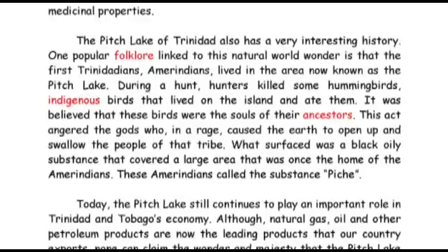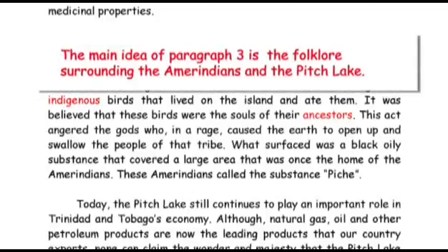What was it about? We see it talks about the native Amerindians who lived in the area known as the Pitch Lake. It also talks about a folklore in relation to these Amerindians and the area. So your answer could read, the main idea of paragraph 3 is the folklore surrounding the Amerindians and the Pitch Lake.